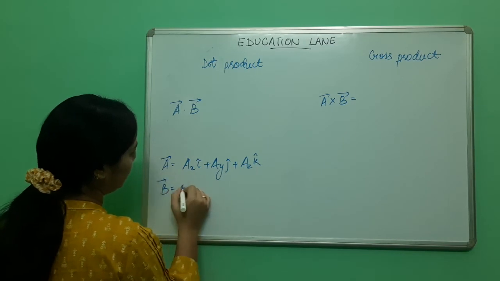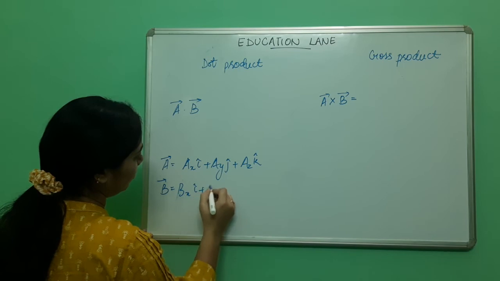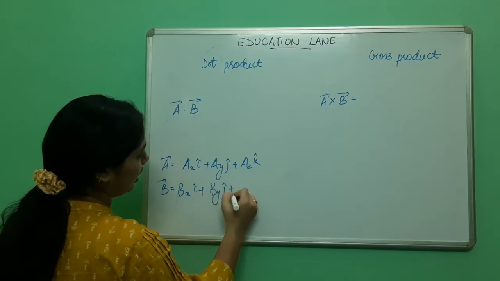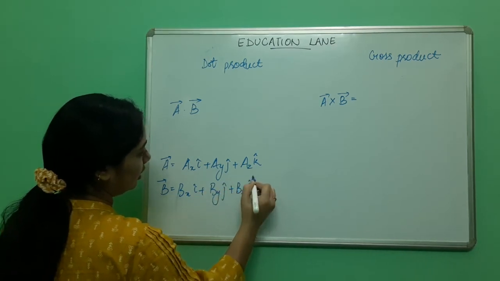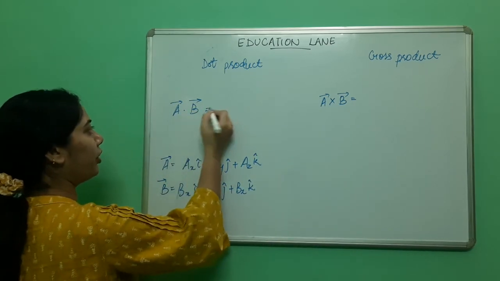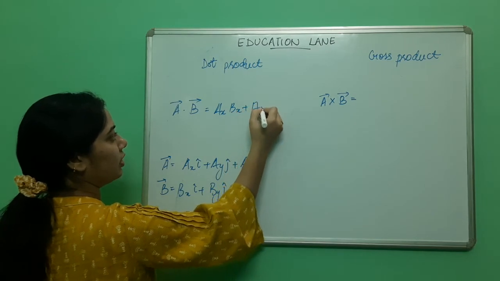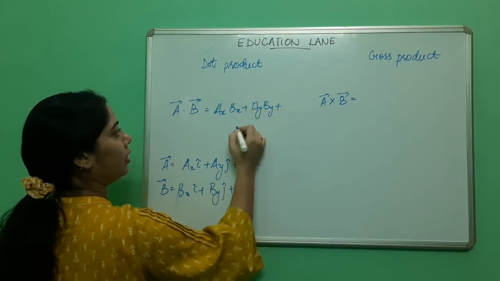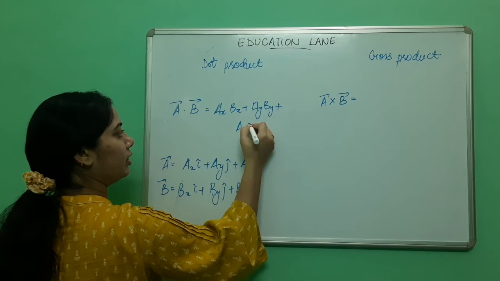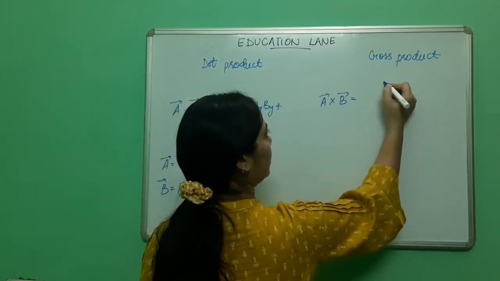Similarly, B is Bx i cap plus By j cap plus Bz k cap. Now what will be the formula for dot product? It will be Ax Bx plus Ay By plus Az Bz.